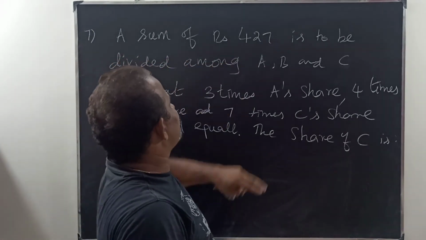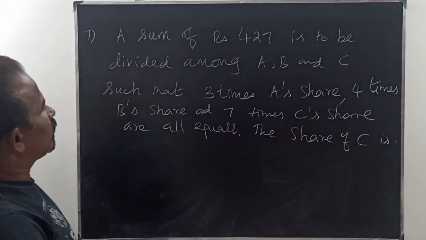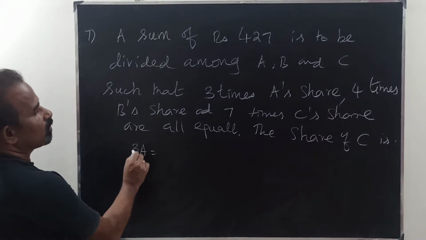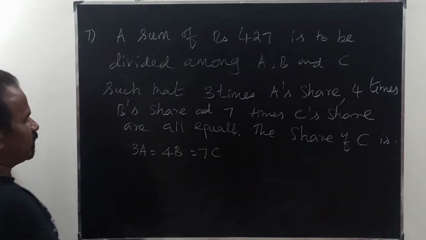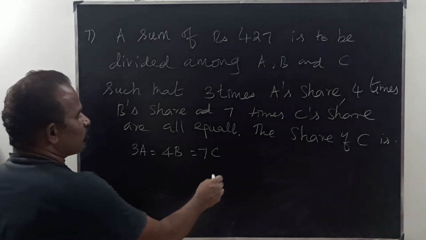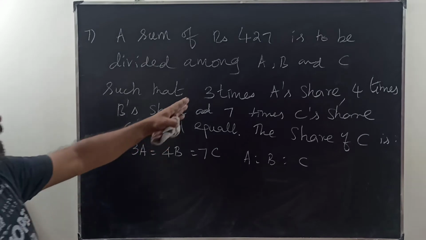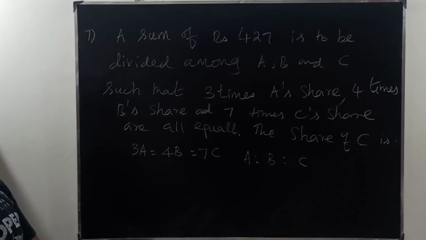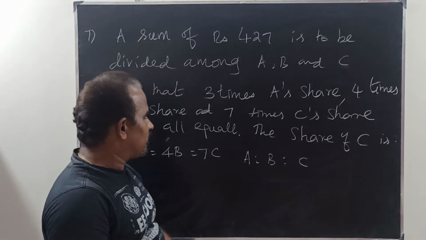Here 427 is there. We have to divide this into 3 parts, A, B and C. Here 3 times A, 3A, is equal to 4 times B, 4B, and 7C, all are equal. This is given. From that we have to take A is to B is to C. Immediately we can calculate 427 divided by the total number of parts. Then we will get 1 part. Here I am going to give you a very important thing.